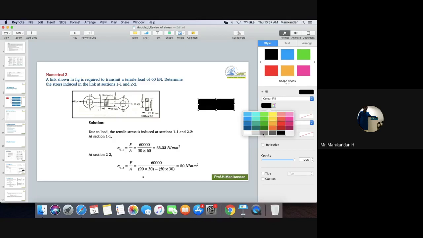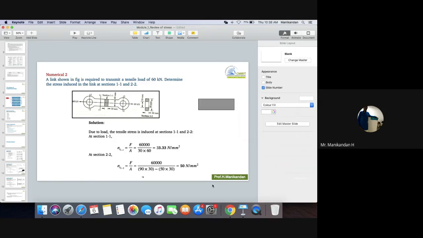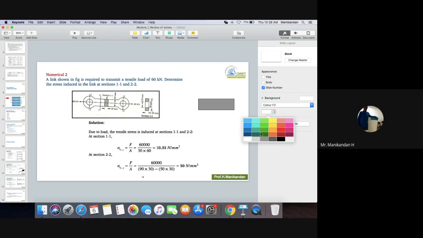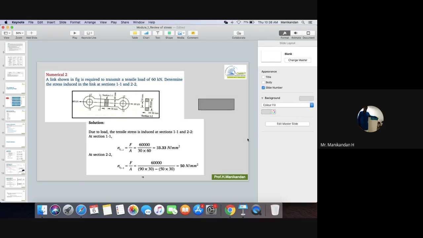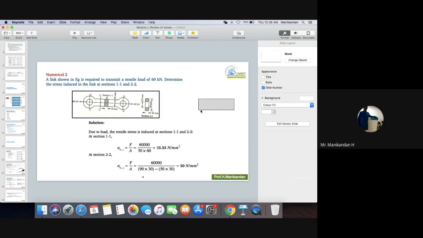To you, how is it viewing? To you, it is in the form of a rectangle, right? Can you see the screen? Can you see whichever I'm changing? As of now, you don't know whether the cross section is going to be circle or rectangle, right?